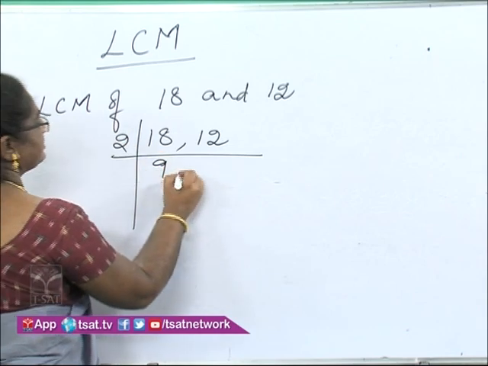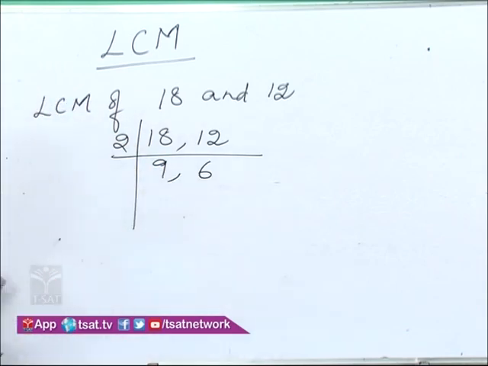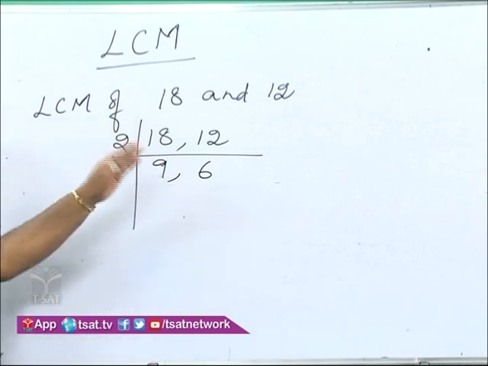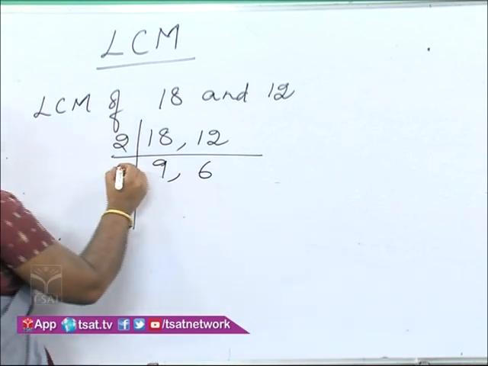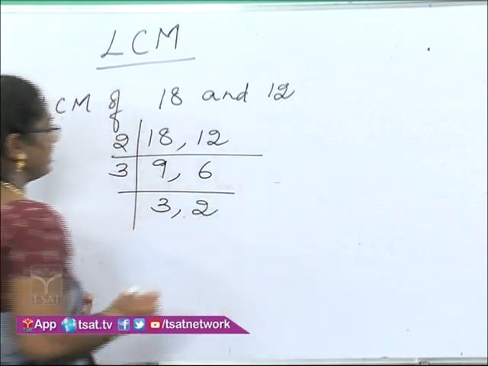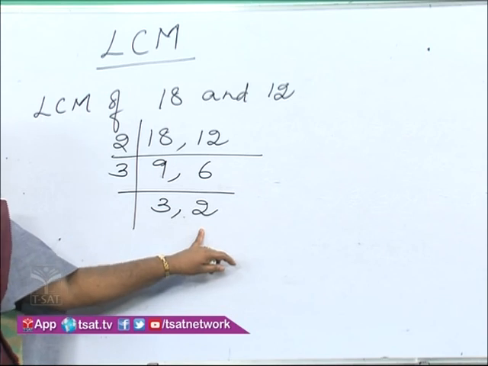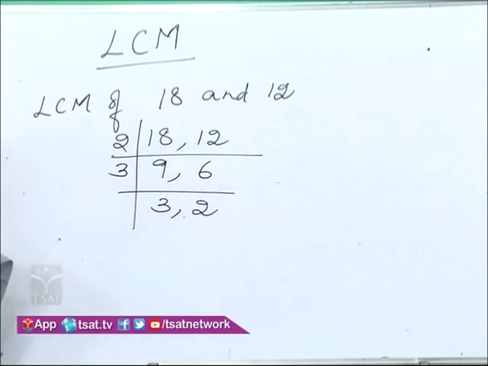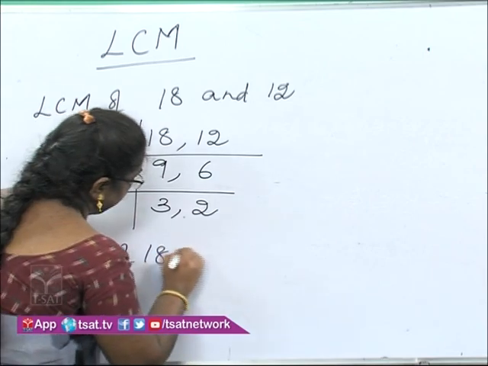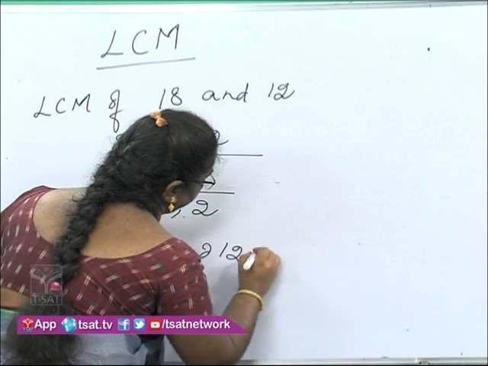So 2 nines are 18, 2 sixes are 12. Now if you observe, with 2 we cannot divide 9. So let us move on to the next smallest prime number, 3. So 3 threes are 9, 3 twos are 6. Now both are prime numbers, that means we have to stop our process here. Now let us find the LCM of 18 and 12.